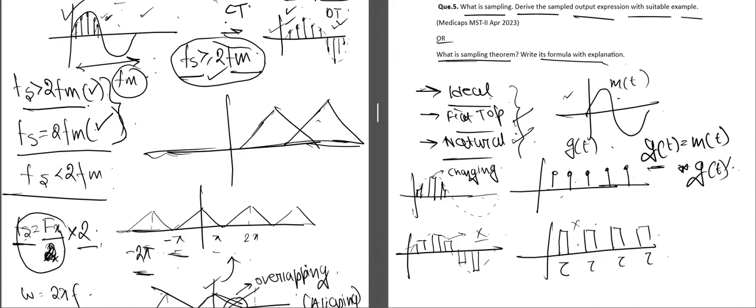And the reason we have moved on from ideal sampling to natural sampling is that generating this kind of pulse train or impulse train is very difficult in practical scenarios. So in order to do sampling practically, we will be using natural sampling or flat top sampling according to our own desire. The only difference is that in natural sampling, the pulses will change the top of the pulses, but in flat top sampling, the top of the pulses will remain the same. It won't change according to the amplitude of our message signal.